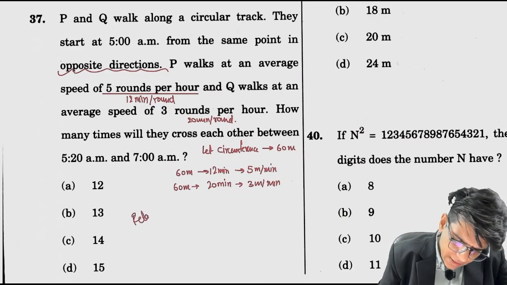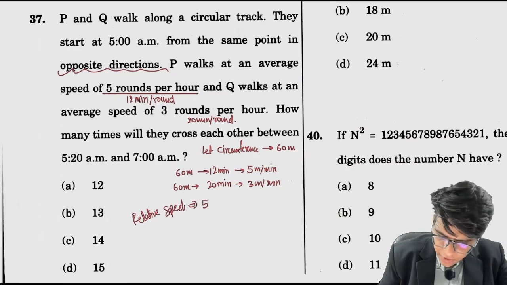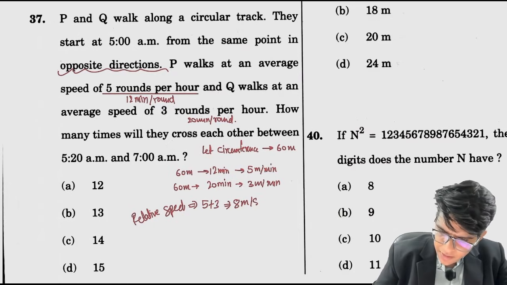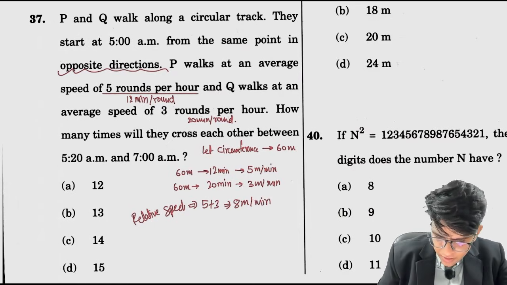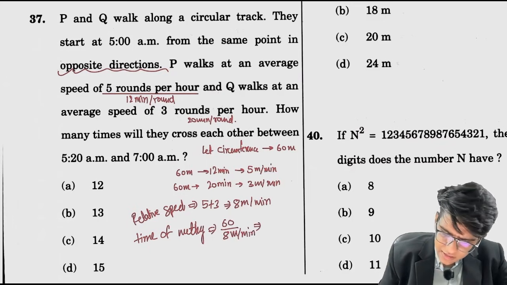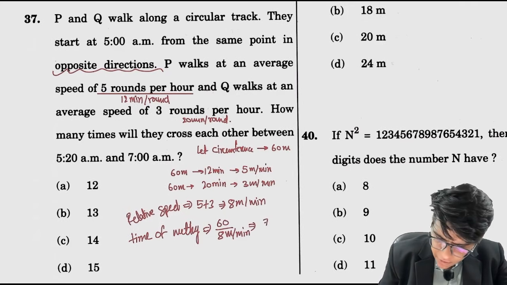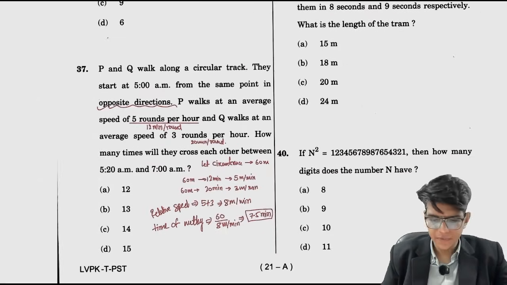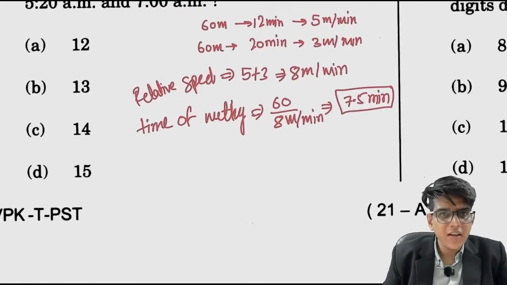Relative speed is equals to 5 plus 3 is equals to 8 meter per minute. टाइम ऑफ मीटिंग, ठीक है, टाइम ऑफ मीटिंग विल बी 60 टोटल बाय 8 मीटर पर मिनट, तो बेसिकली दिस इज 30 by 4, 15 by 2, 7.5 minutes. They will meet after every 7.5 minutes.